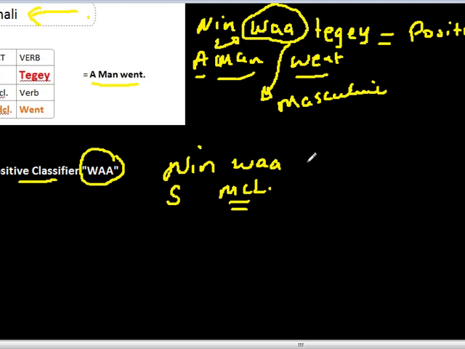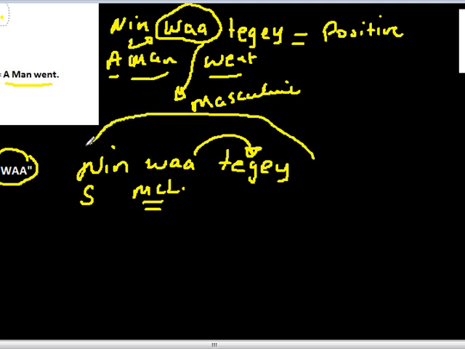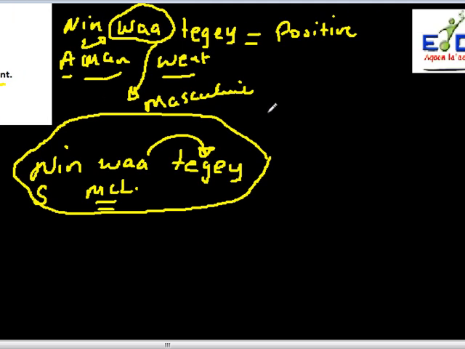So now the verb is here, wa tegay. Okay, it comes close as positive, wa tegay. So it makes the whole sentence into a positive. It puts a positive mood. Okay, it puts a positive classifier. So as you can see now, the word wa changes a lot of things in the Somali language.